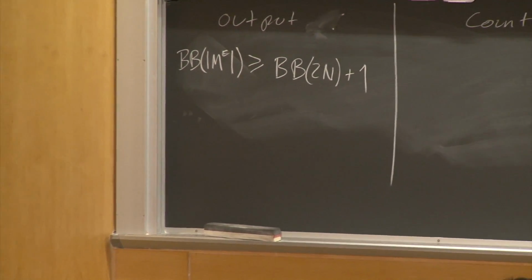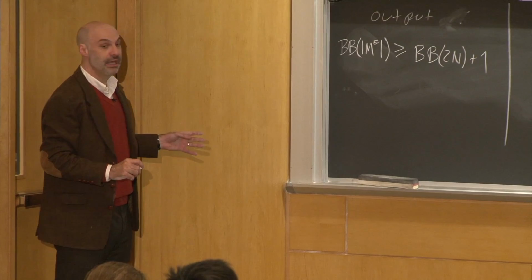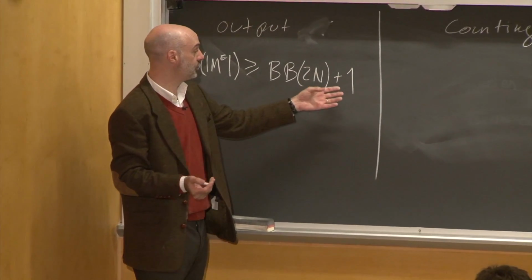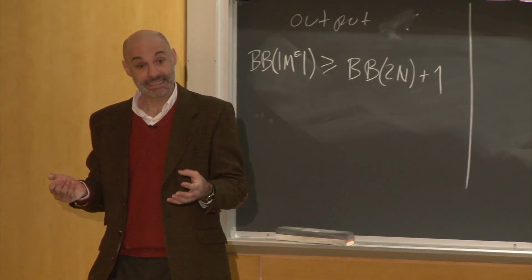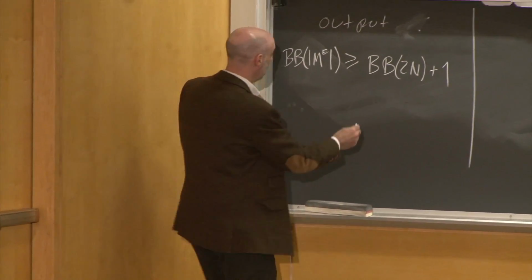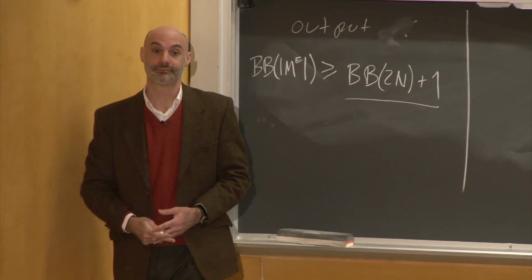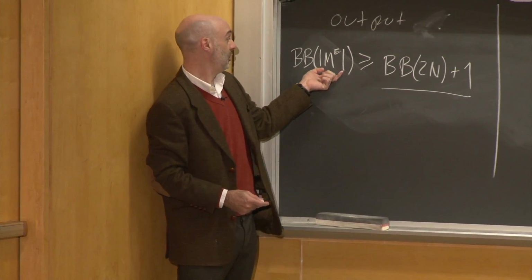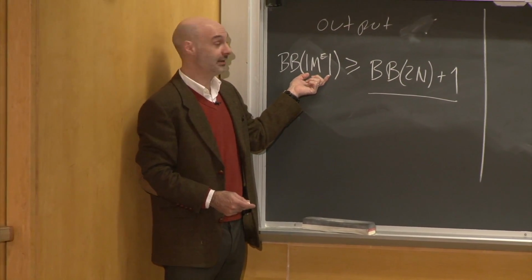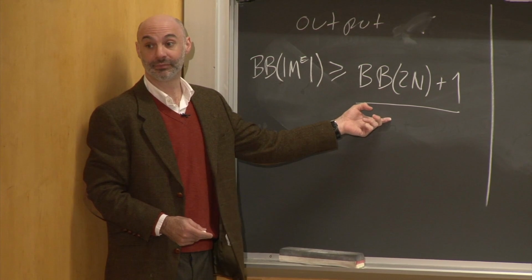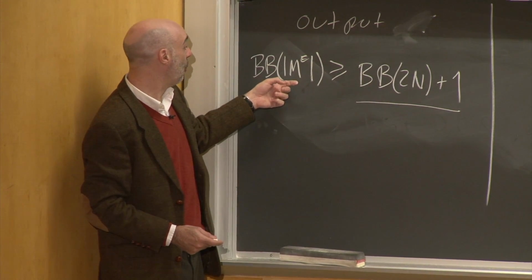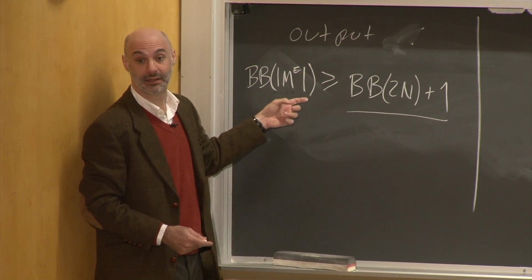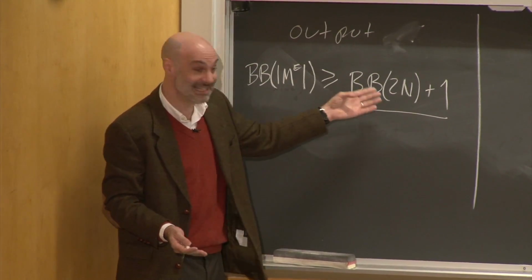So remember what the evil machine does. It just works on an empty input and delivers busy beaver of 2n plus 1. That means that the productivity of the evil machine is that. So we know of at least one machine with as many states as the evil machine that has that productivity. So if you now say, OK, what is the result of applying the busy beaver function to that many states? Well, we don't know what it's going to be, but we know that it's at least this.